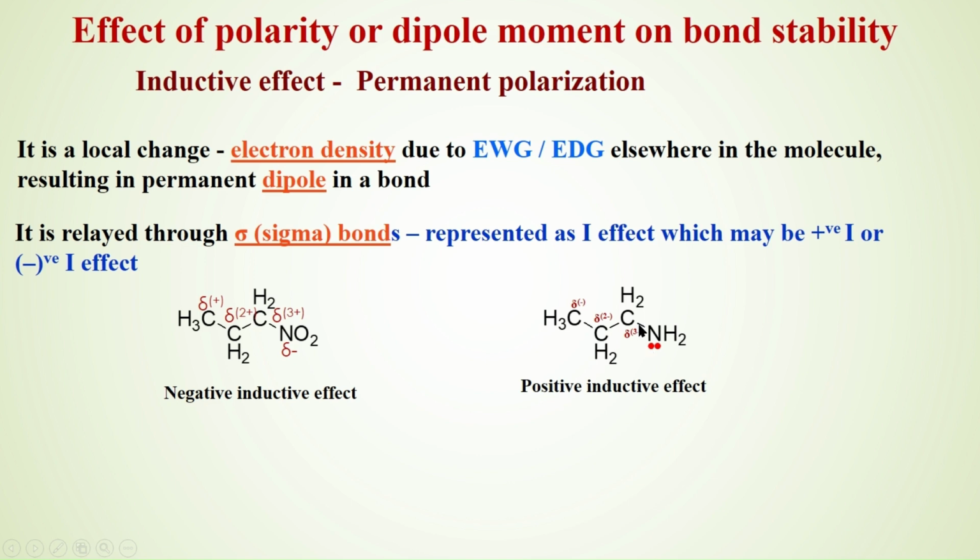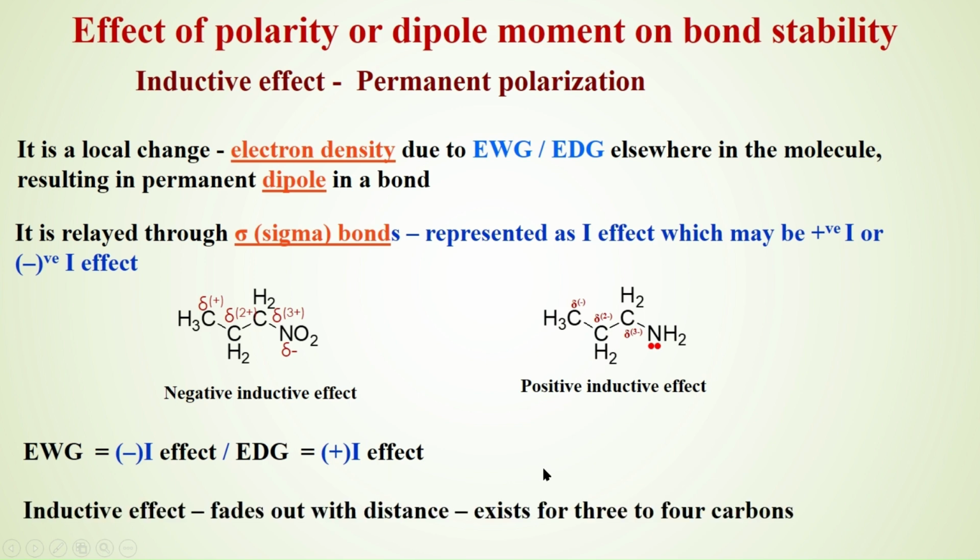Here, the effect is relayed through the sigma bonds which are present in the whole system. If an electron withdrawing group is there, it gives a negative inductive effect. If an electron donating group is there, it gives a positive inductive effect. Inductive effect fades away with distance. It does not exist for more than 3 to 4 carbons. After that it fades away.